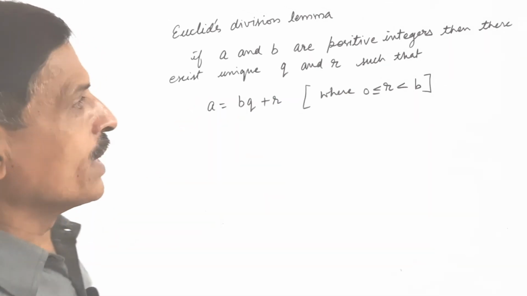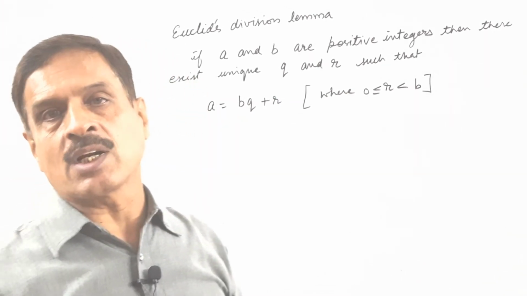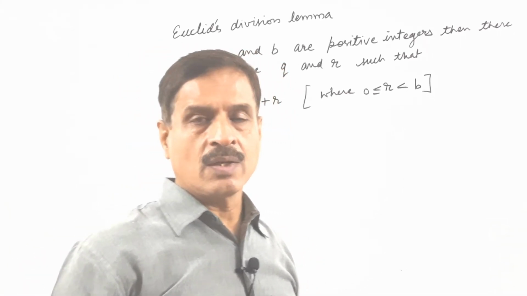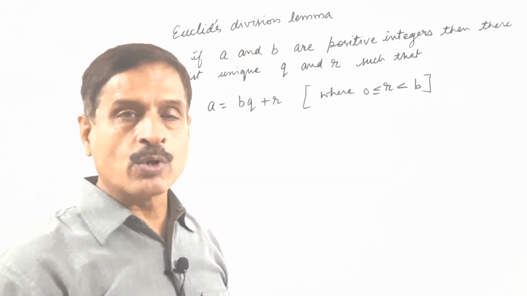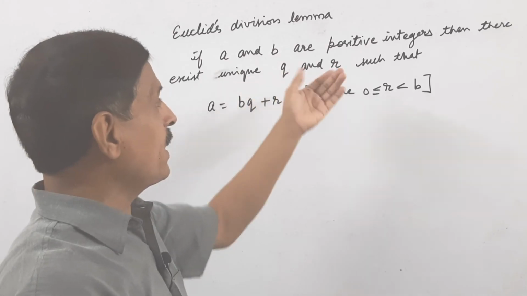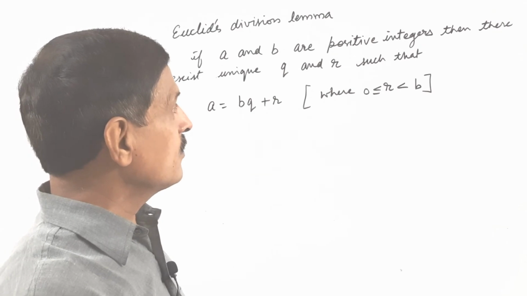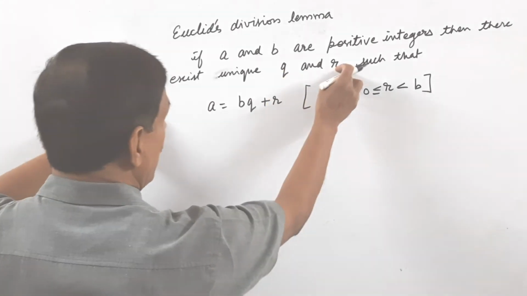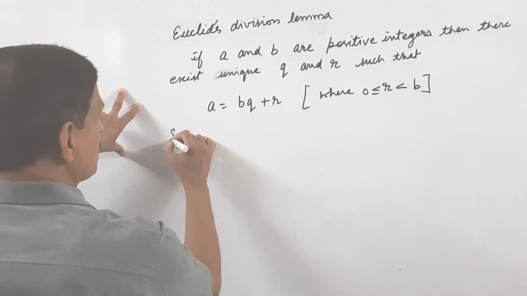In order to prove it, we use the method of contradiction. In this method, we suppose the opposite of whatever is to be proved. Q and r are unique, but we suppose that q and r are not unique.